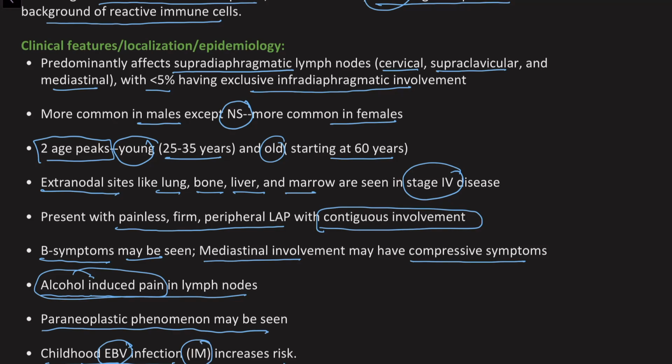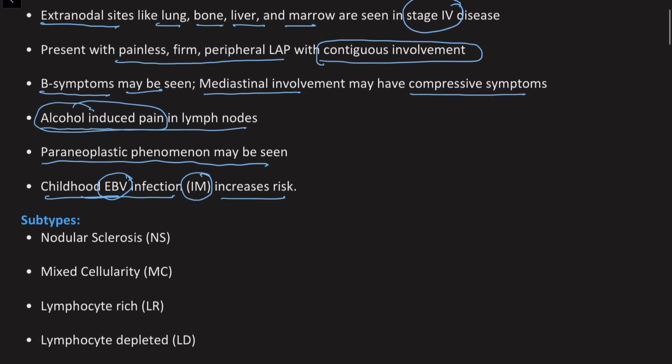So as I was talking about, there are four main subtypes of classic Hodgkin lymphoma. There is the nodular sclerosis, the mixed cellularity, the lymphocyte rich, and the lymphocyte depleted. And we will go over each of these subtypes, how they look, what are the various features.